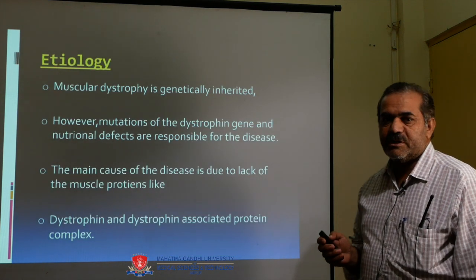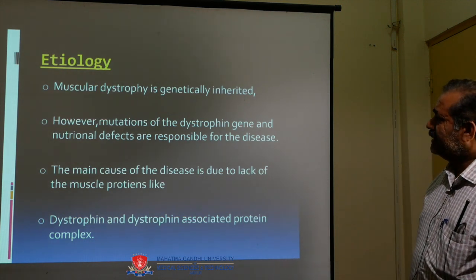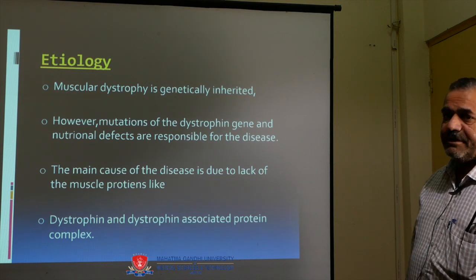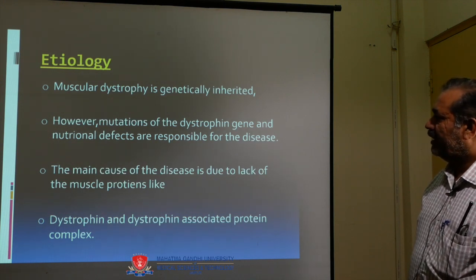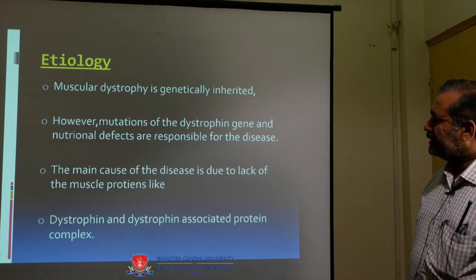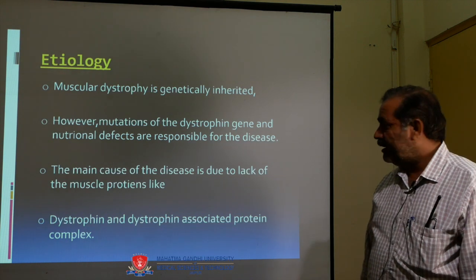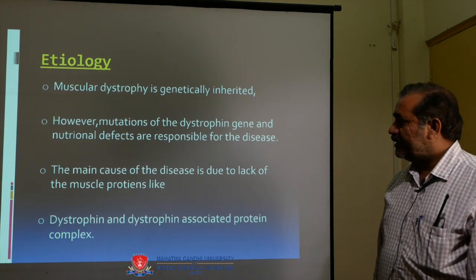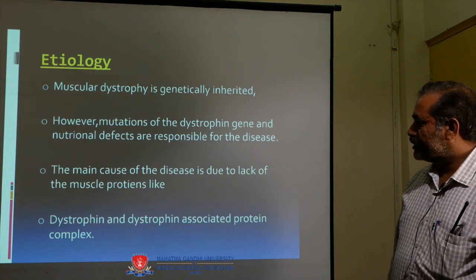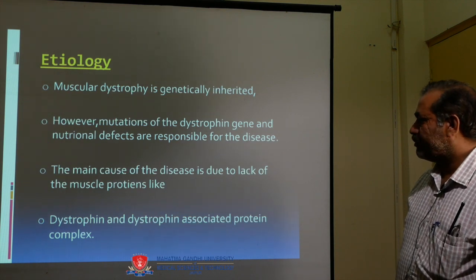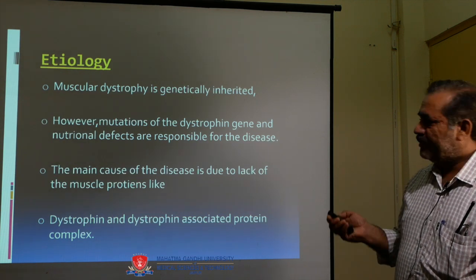Now come to the etiology. First, muscular dystrophy is genetically inherited. Second, mutations of the dystrophin gene and nutritional defects are responsible for the disease. Third, the main cause of the disease is the lack of muscle proteins like dystrophin and the dystrophin-associated protein complex. Both proteins are responsible for muscular dystrophy.